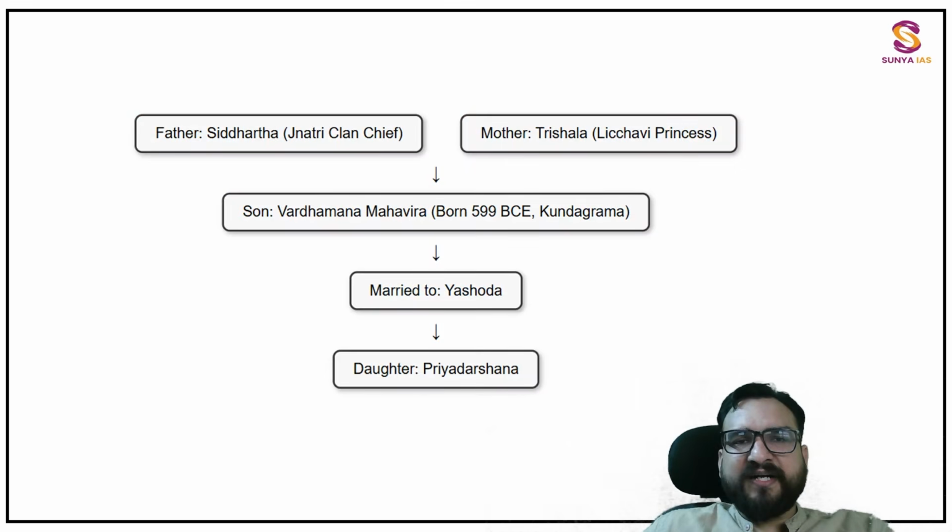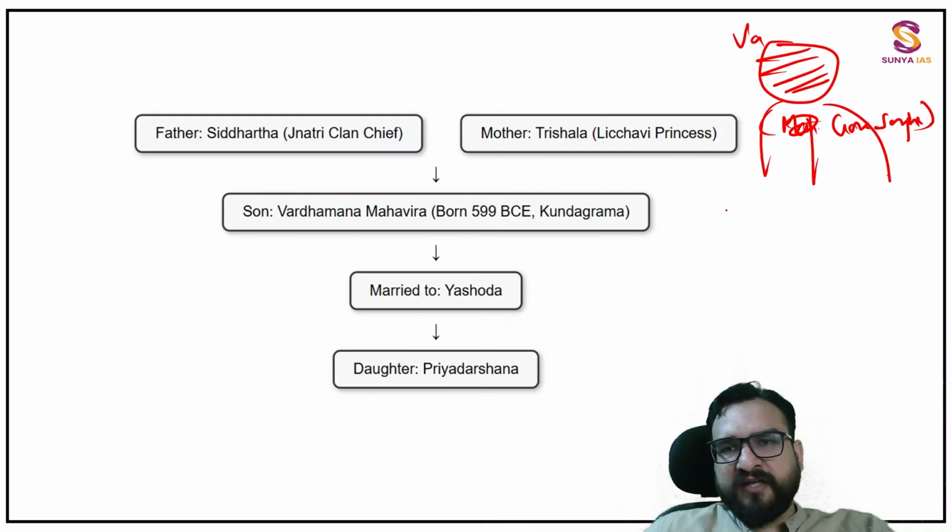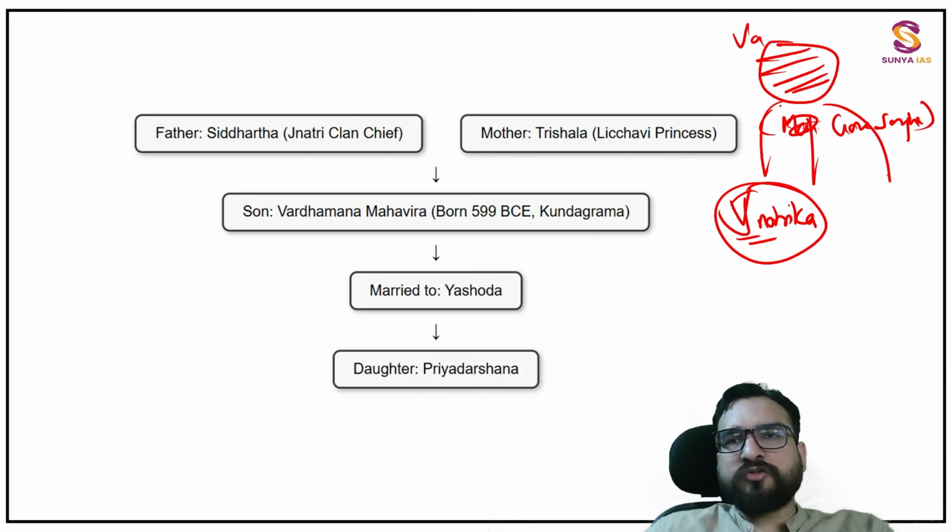So try to understand about Vardhaman Mahavir, where he was situated. First of all, he was born in this Vajji Mahajanpad. I told you Vajji Mahajanpad was a Gana Sangh, right? And in that Gana Sangh, a lot of Ganas were there. And one of the Ganas was the Jnatrika clan, right? So he was also not an ordinary being.